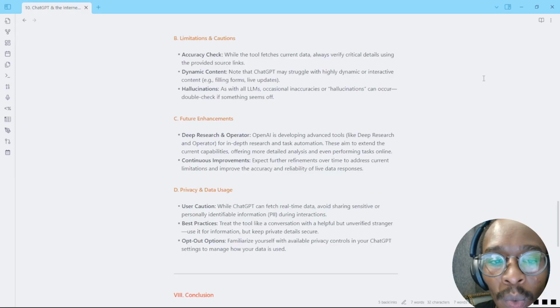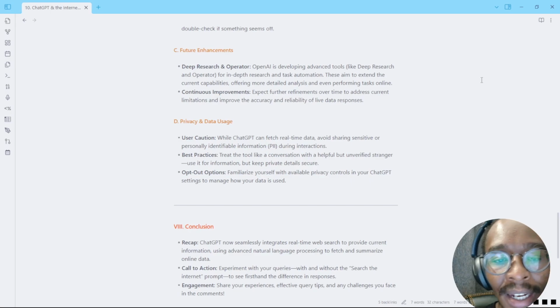So some limitations will be accuracy check. While the tool is going to fetch current data, always make sure that you verify the details and the sources that it got the information from. And like I said, ChatGPT and any other LLM is prone to hallucinations. It is getting better as these models are getting smarter. So it's always good to double check the information that you're getting. As much as these models are getting smarter, hallucination might still happen.